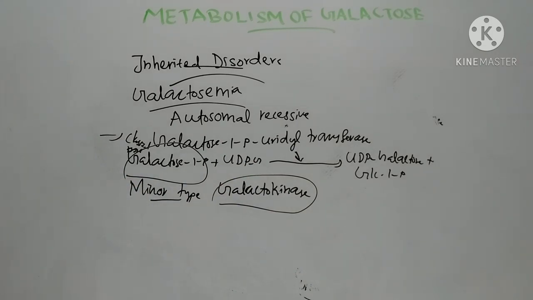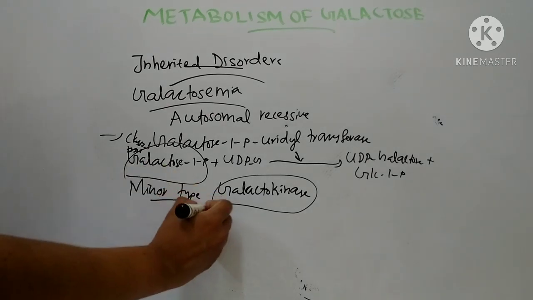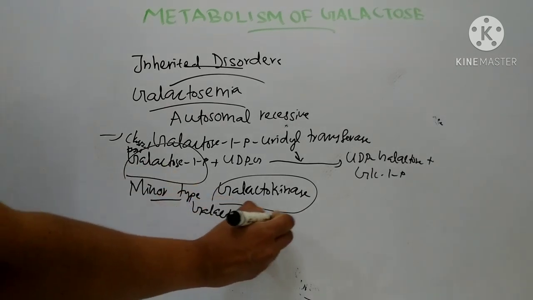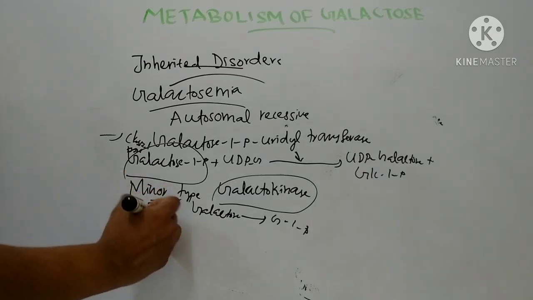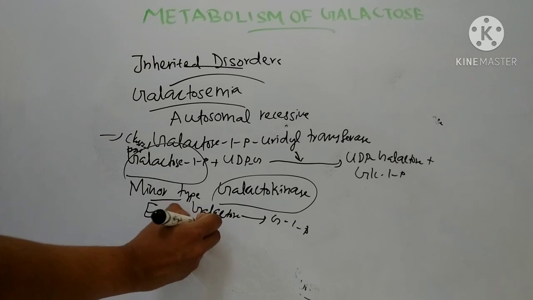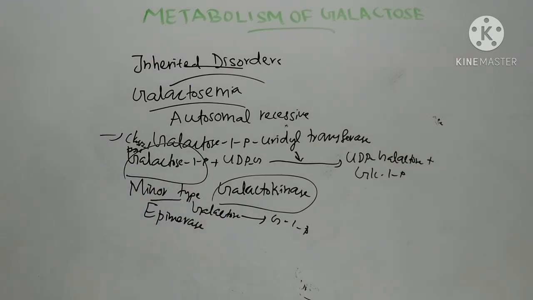galactose accumulates in blood and tissues because it cannot be converted to galactose 1-phosphate. Rarely there will be epimerase deficiency. Clinically, infants having this disorder appear normal at birth, but later fail to thrive, become lethargic, may vomit, and will have jaundice and hypoglycemia.